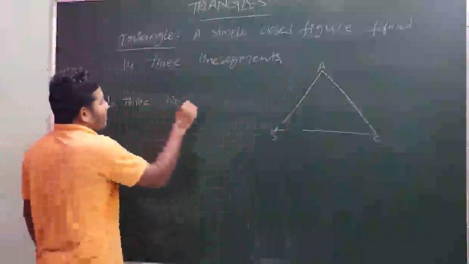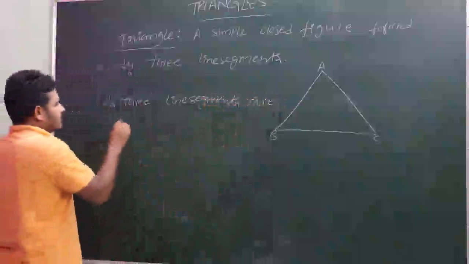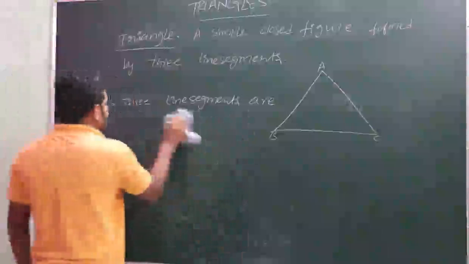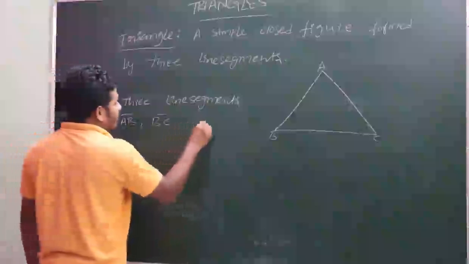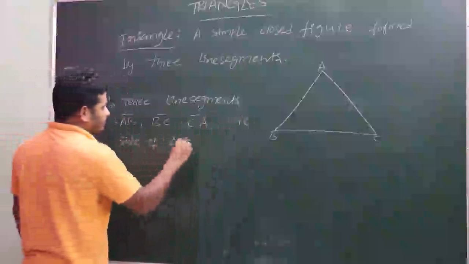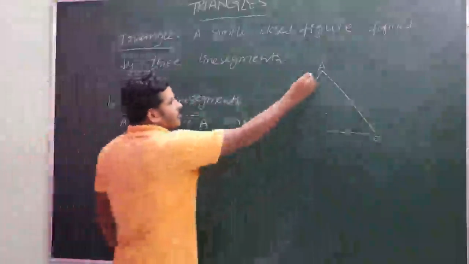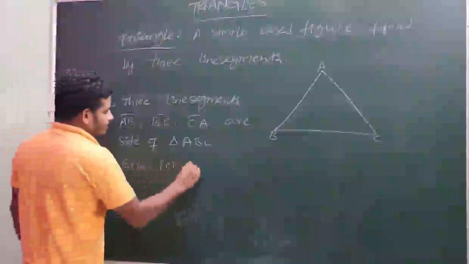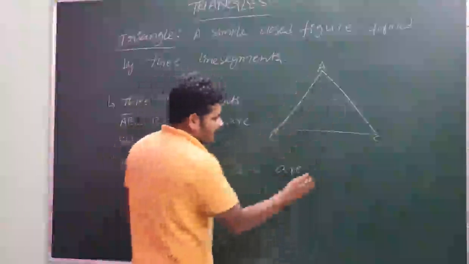The three line segments AB, BC and CA are the sides of triangle ABC, and the endpoints A, B, C of the line segments are the three vertices of the triangle.